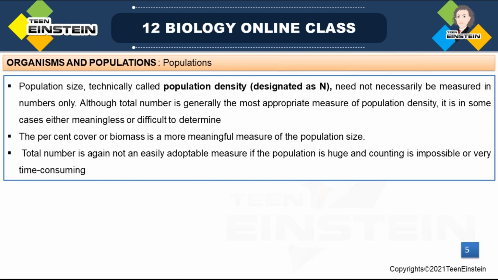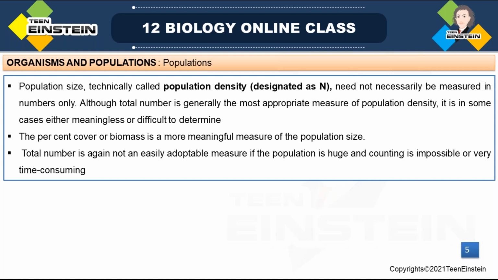But in some cases, it will become meaningless or difficult to determine. In such cases, percent cover or biomass is a more meaningful measure of population size. Where we are failing, or if there is a failure in the calculation of total number, there we can use the percent cover or biomass to check the population size.